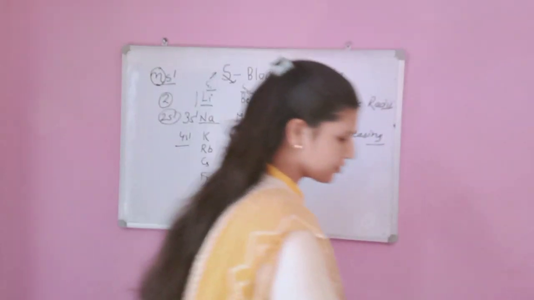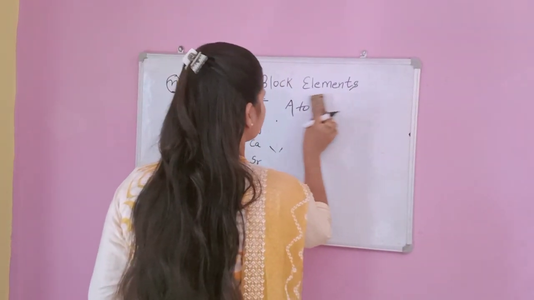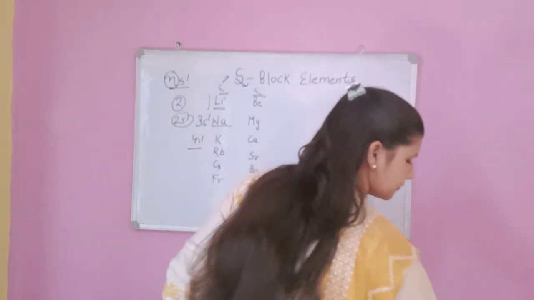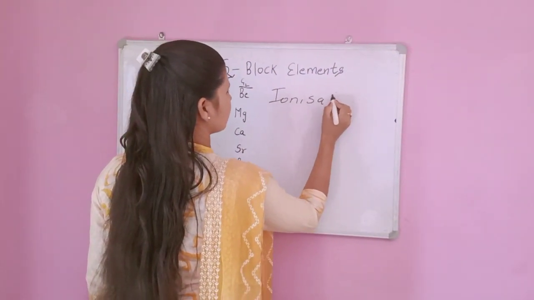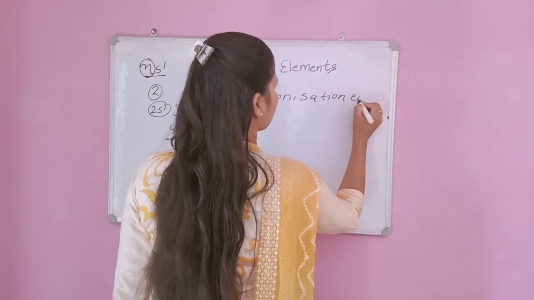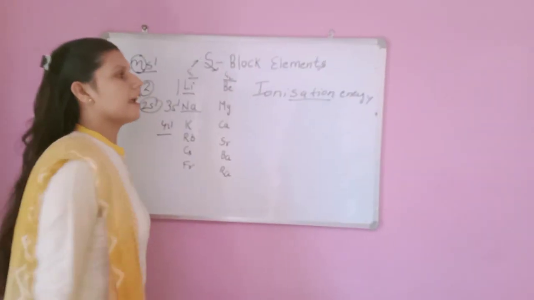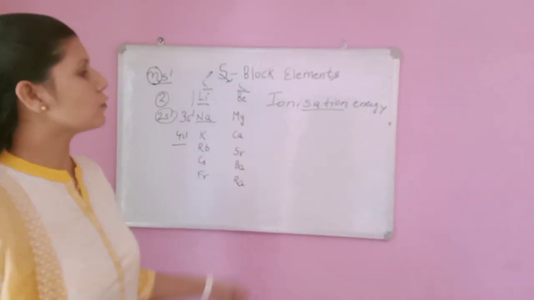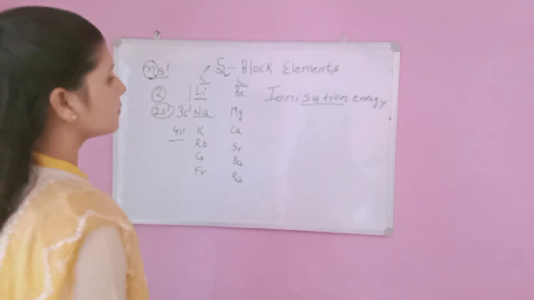Now ionization energy. What is ionization energy? Ionization energy is the energy required to remove the outermost electron from the outermost shell of an element.